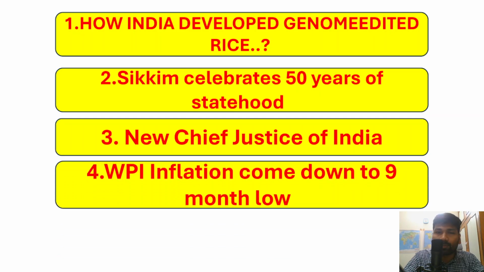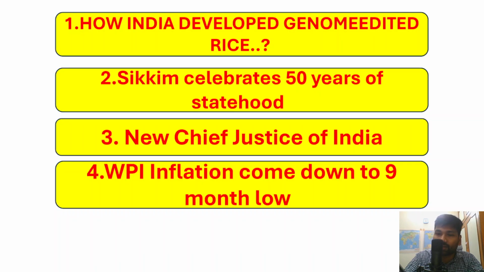And another important article, the wholesale price index, and it is being said that the inflation under wholesale price index has come down to a 9 months low. So we'll primarily understand what is the base year of wholesale price index, how it is calculated, what are the basic commodities which are part of the wholesale price index, and how wholesale price index is different from the consumer price index. So we'll also understand all these different dimensions which revolve around this particular topic.